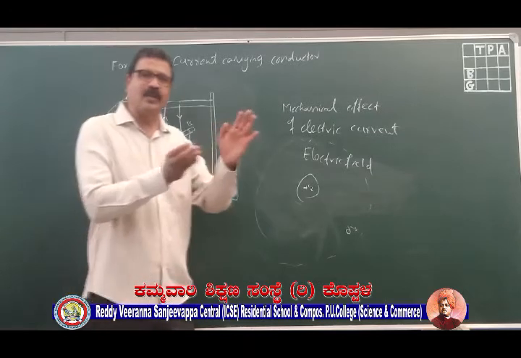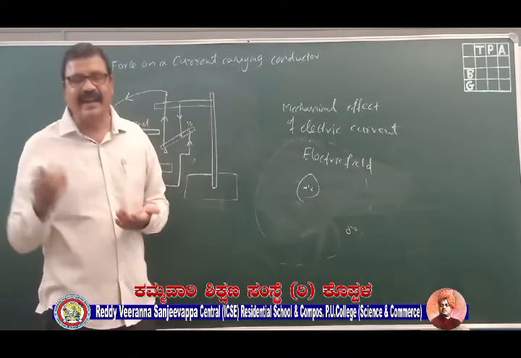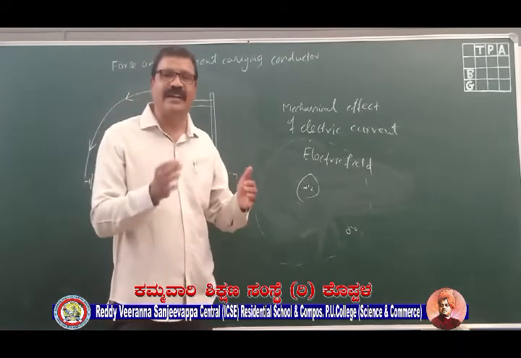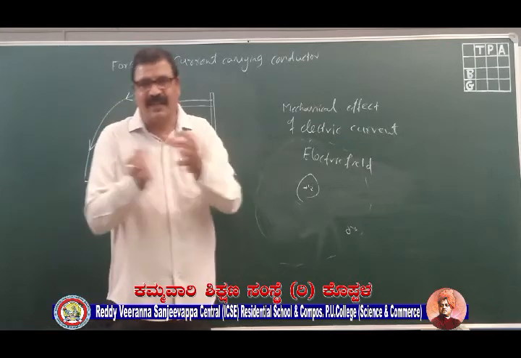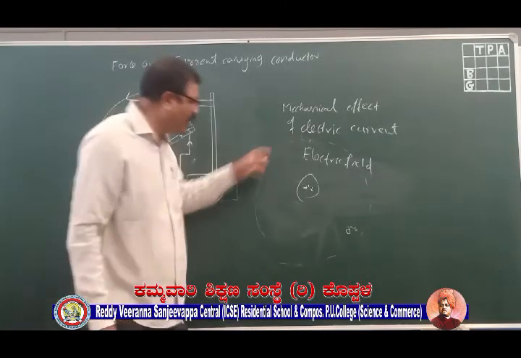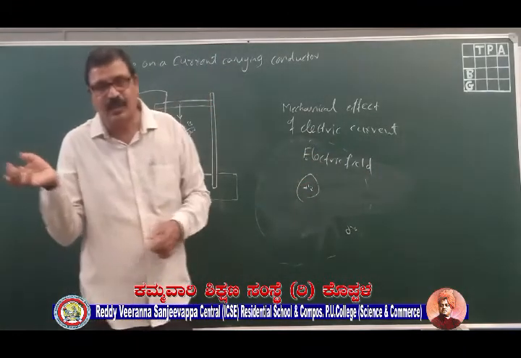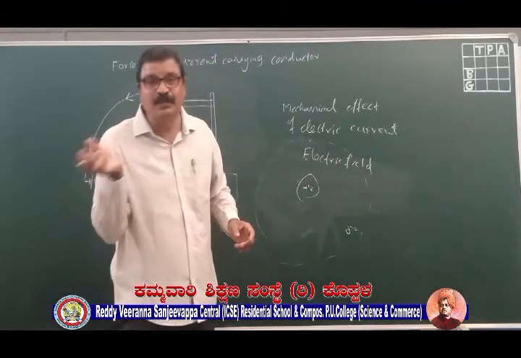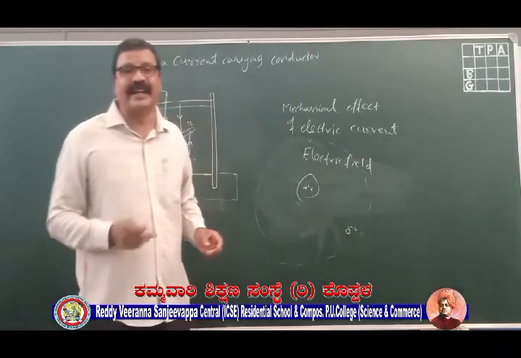Now let us come back to what is electric current. How did we define electric current? Rate of moving charges we call electric current. So when this charge is in motion, what will happen to this electric field? The electric field also will be in motion. So this moving electric field produces a magnetic field around the conductor.